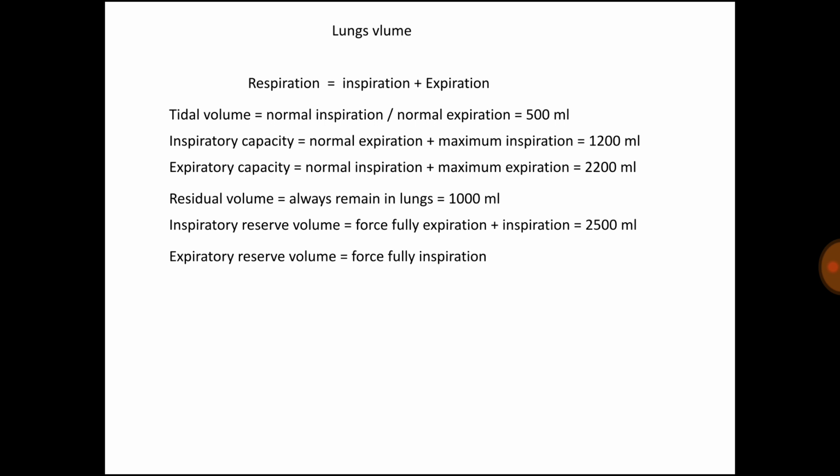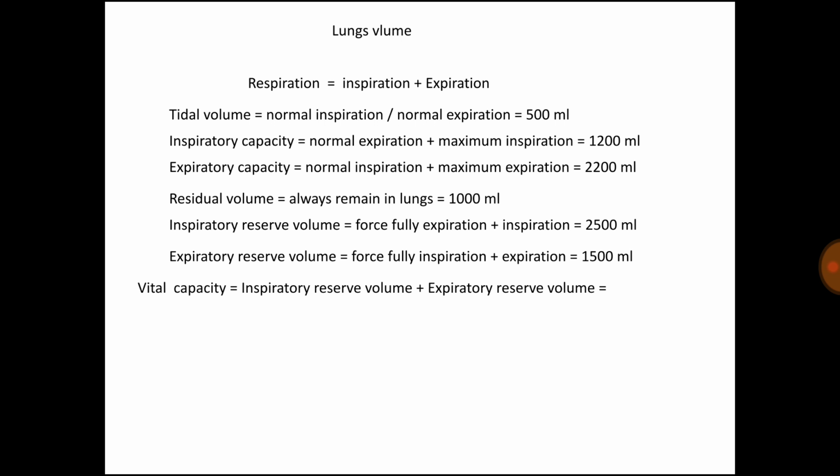The expiratory reserve volume is forceful expiration after a normal expiration, and it is generally 1500 ml. The vital capacity is inspiratory reserve volume plus expiratory reserve volume, which is 4000 to 4500 ml, and it varies. And total lung capacity, that is TLC, is IRV plus ERV plus RV, that means inspiratory reserve volume plus expiratory reserve volume plus residual volume. It's 5 liters, and it varies up to 6 liters also.